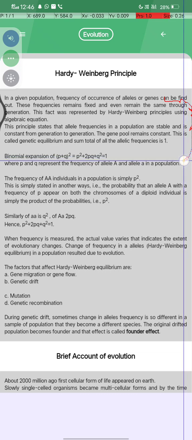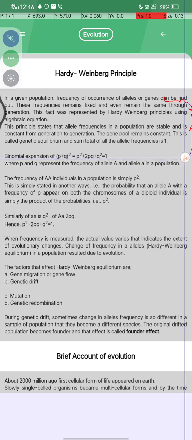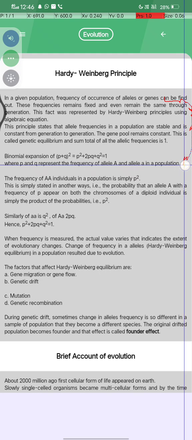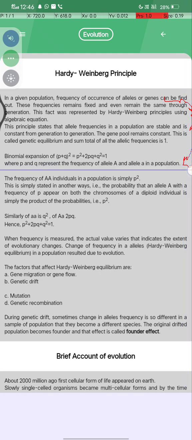Binomial expansion: (p plus q) squared is equal to 1, where p and q are the frequencies of the alleles, capital A and small a, in a population.